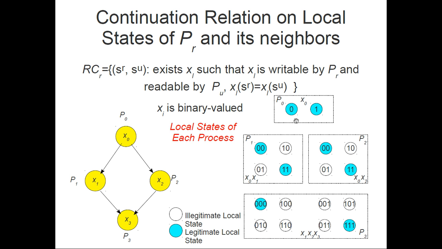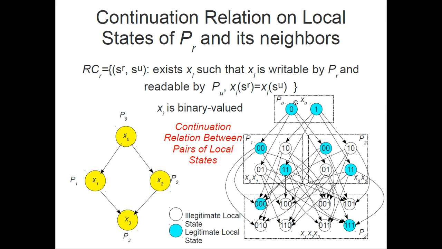So if we want to define the continuation relation between every pair of neighboring processes, for example, here 1 is connected to 1, 0, because here x0 equals 1, and in P1 x0 equals 1 and x1 equals 0. So they have the same value for x0. So these two states can be in the same global state simultaneously.